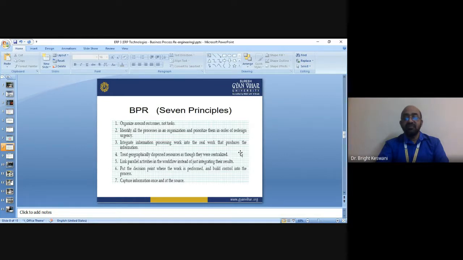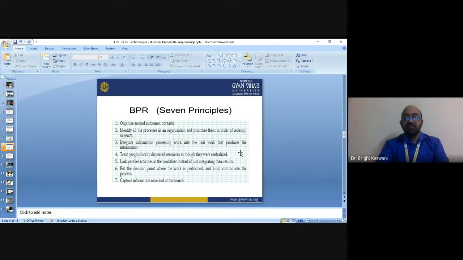The fifth principle is to link parallel activities in the workflow instead of just integrating their results. The sixth is to put the decision point where the work is performed and build control into the process. The seventh is to capture information once and at the source.